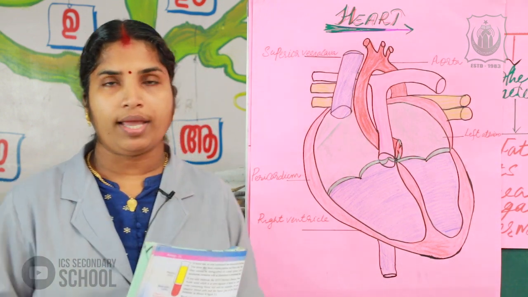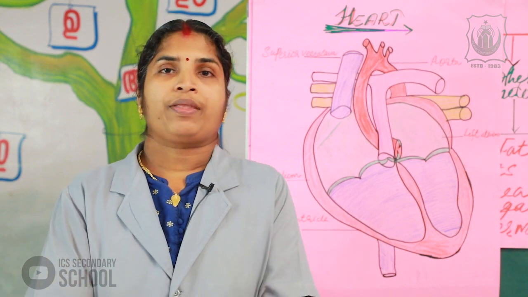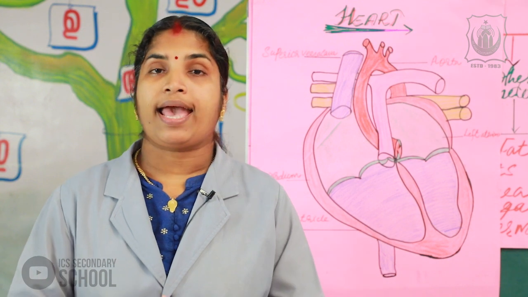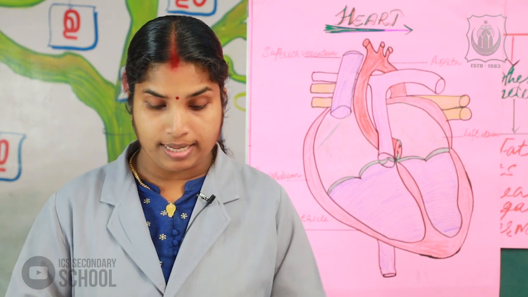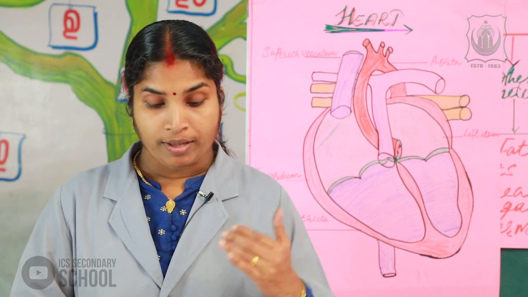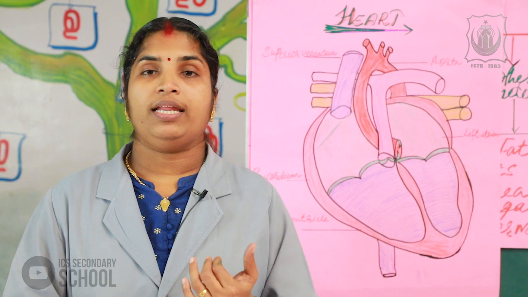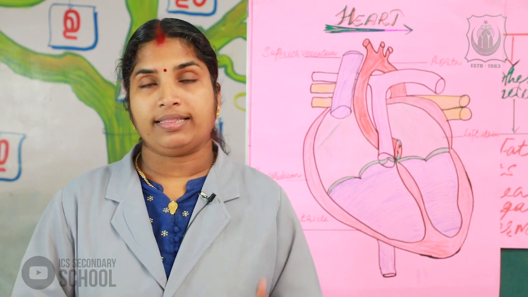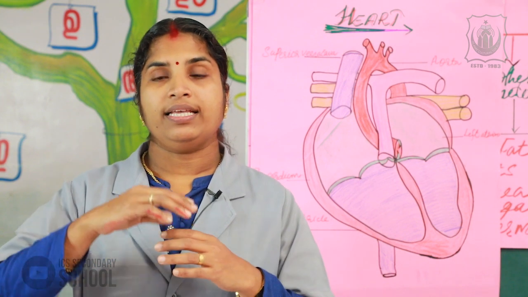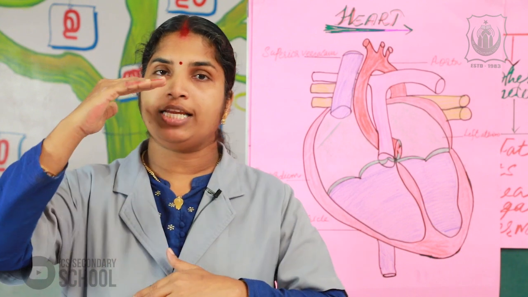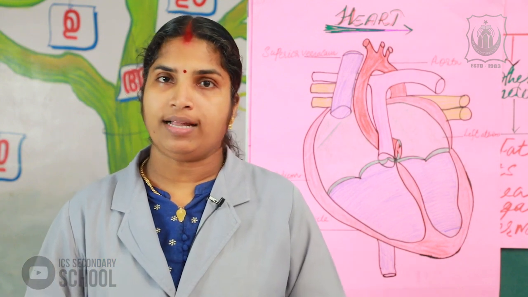Okay students, today we learned about blood, blood components and the simple structure of the heart. In today's class, we learned how to separate the blood by adding EDTA, ethylenediaminetetraacetic acid. The blood is divided into two parts. The liquid part is known as plasma, and the lower part is known as the blood cells.